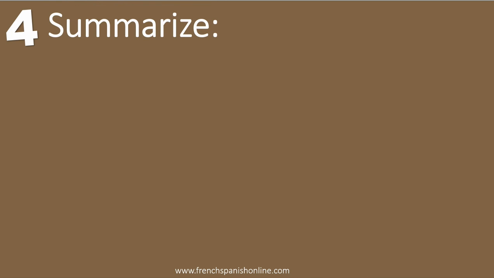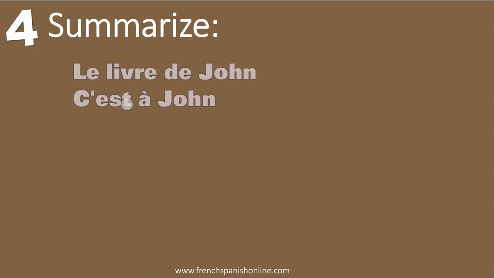Let's summarize now to know how to translate, what we can use in French actually about belongings. If you want to say John's book, so le livre de John. So now you know that when we have a name, we use de. Name, de, name. C'est à John. Okay, so you know that with the verb to be, it's always the preposition à. C'est à John.